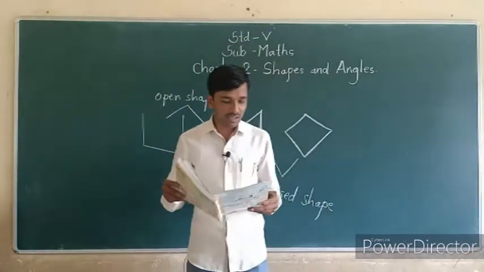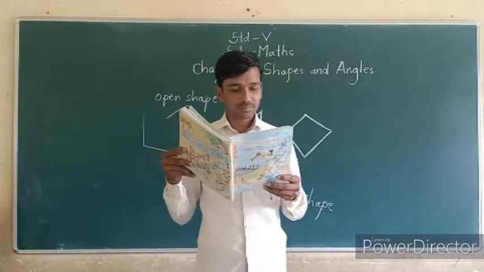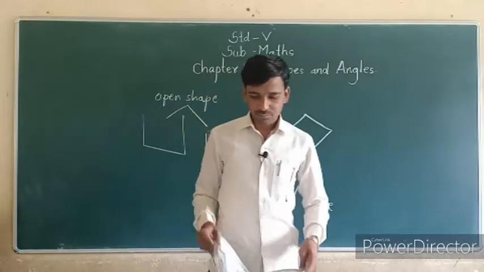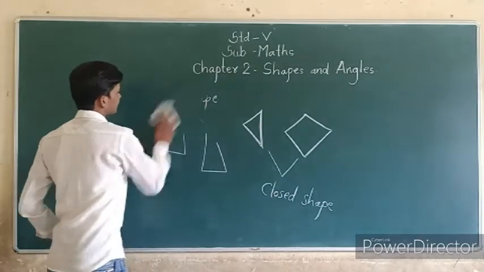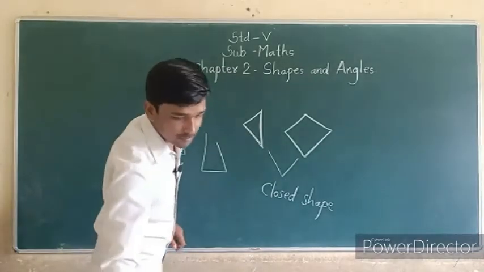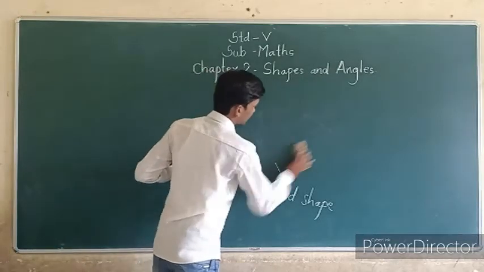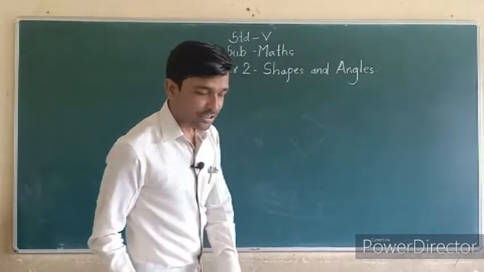Next, I can read this one. Rohini says, it is a closed shape. Mohini asks, how many sides are there? See, they draw two shapes. I will draw those shapes.